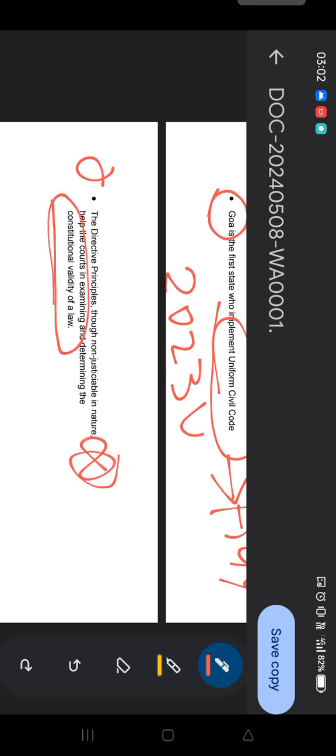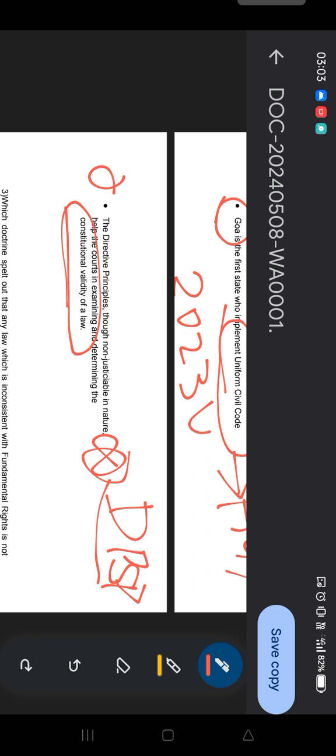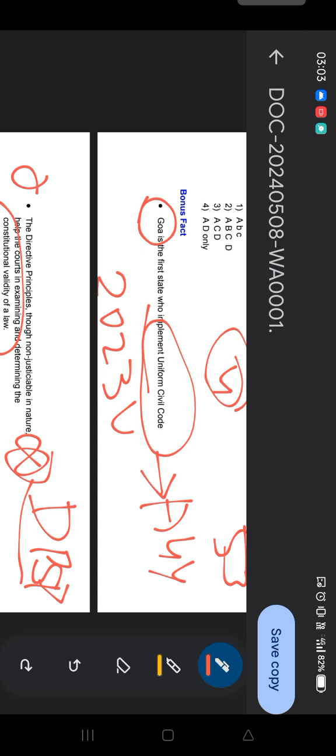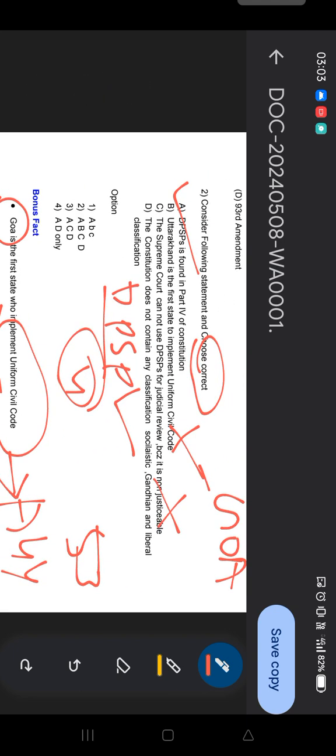As we all know, DPSP is non-justiciable in nature. That means anyone cannot go to court in view of the violation of their DPSP rights, unlike the fundamental rights. But the judiciary, the Supreme Court or High Court, can use the DPSP to interpret or review the law enacted by the legislature or executive. That's why it relates to the constitutional validity of law. By the way, the answer of this question is option 4.